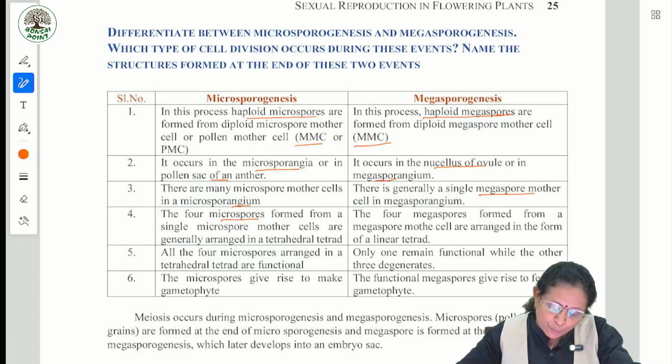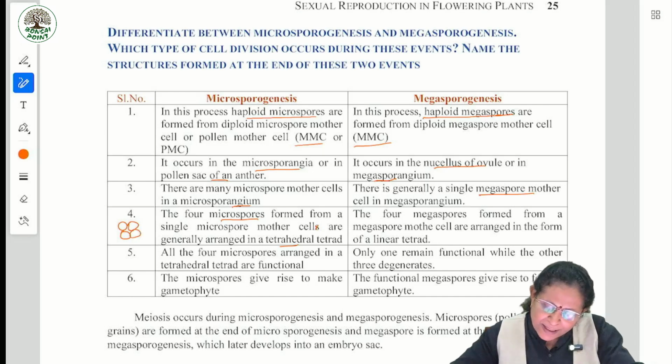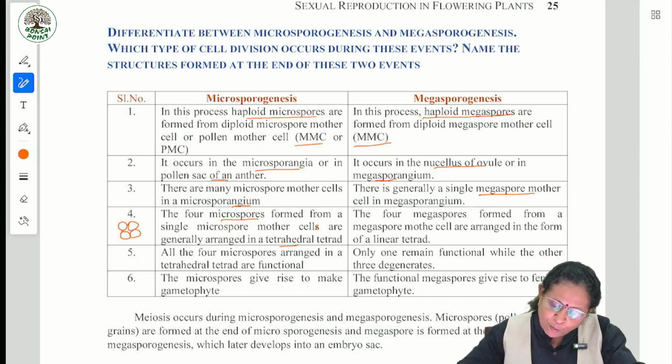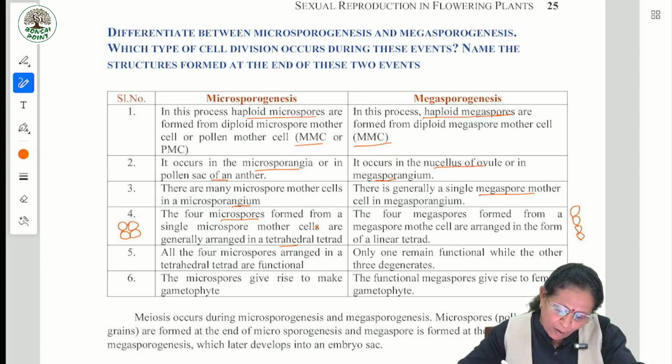The 4 microspores formed from a single microspore mother cell are generally arranged in a tetrahedral tetrad. Okay, it's arranged like this. Whereas the 4 megaspores formed from a megaspore mother cell are arranged in the form of a linear tetrad. All the 4 microspores arranged in a tetrahedral are functional, but here only one is functional, 3 degenerate.